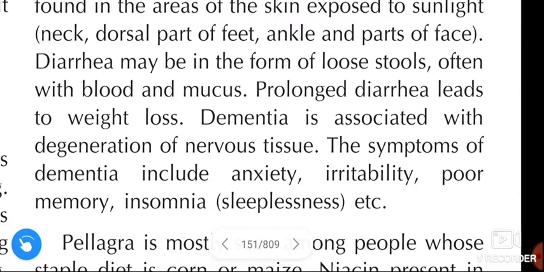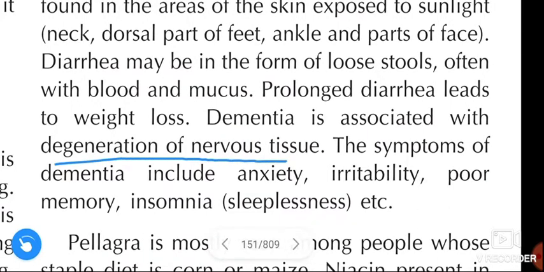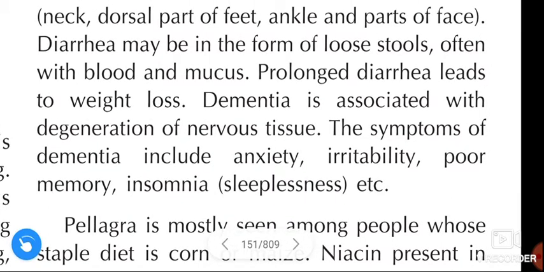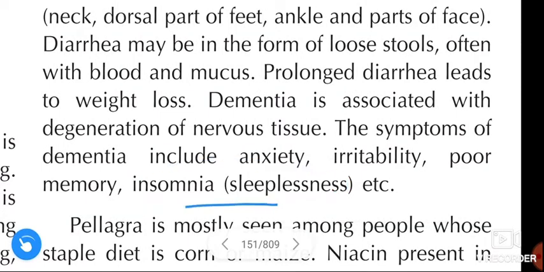And the third D is dementia. Dementia is associated with degeneration of nervous tissue. The symptoms of dementia include anxiety, irritability, poor memory, and insomnia, that is sleeplessness.